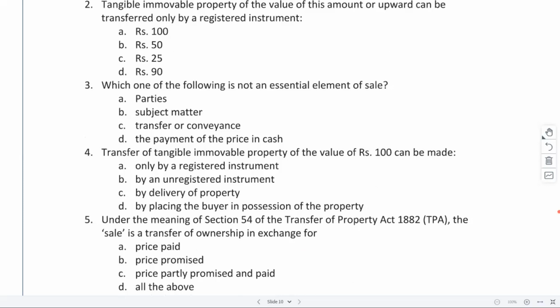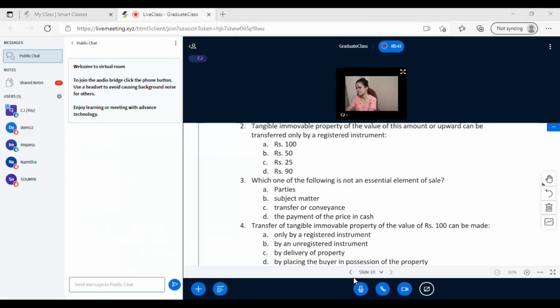Question number 4. Transfer of tangible immovable property of value of rupees 100. Which option?